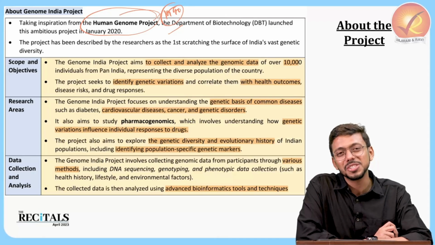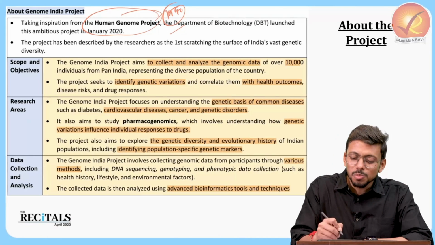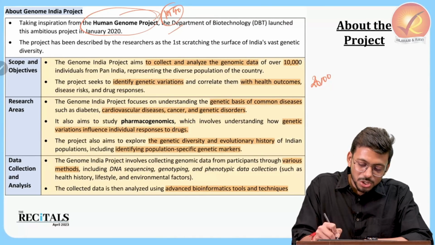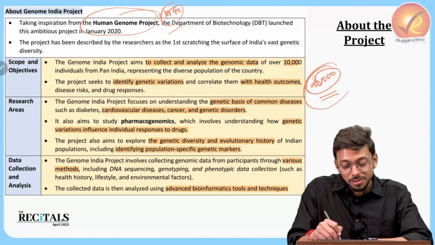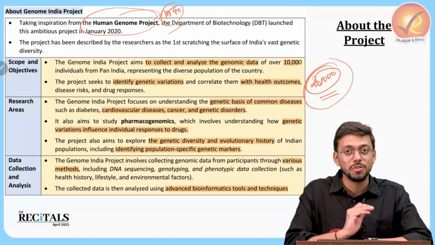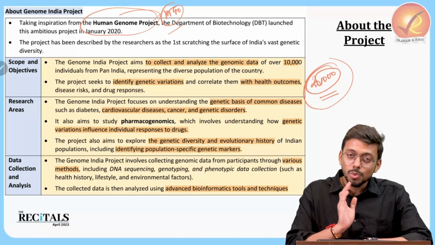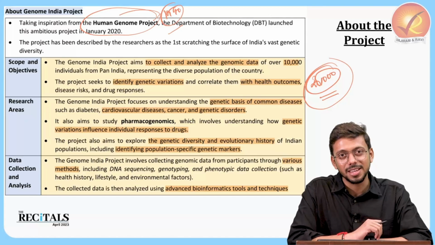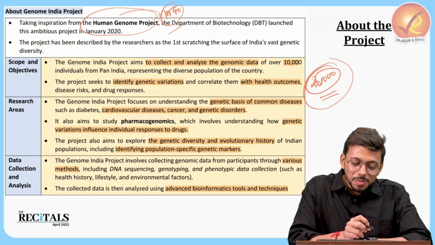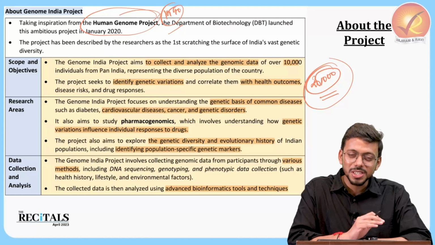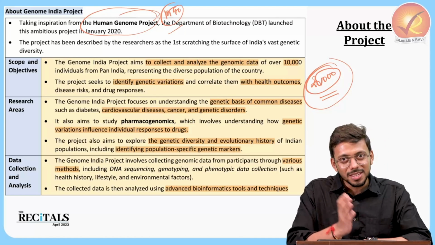Guess the number of genes which are there in the human body. So it's more than 20,000. More than 20,000 genes are there, functional genes. Now I'm talking about the functional genes, okay, which are encoding for the proteins, right? So more than 20,000 functional genes are there in the human body, or entirely available, right? So this particular project, the Human Genome Project, has already done this particular process.